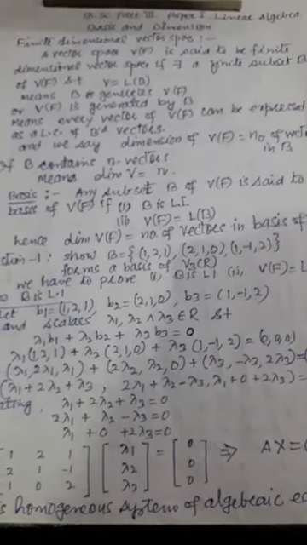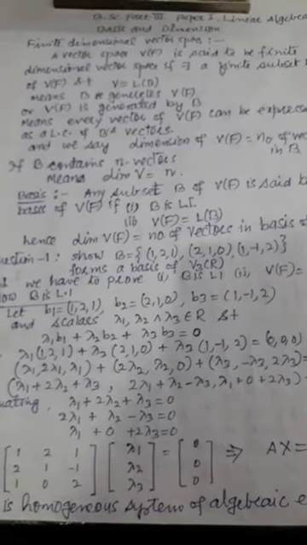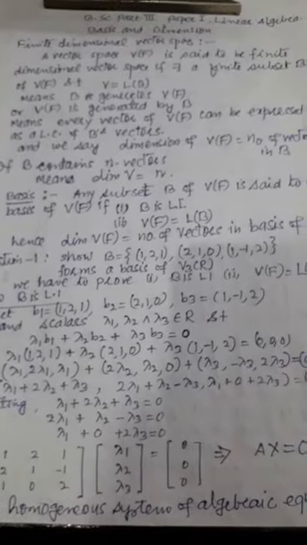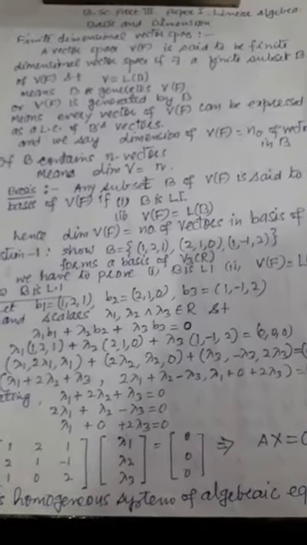What is a finite dimensional vector space and what is the dimension of the vector space? First of all, we will define finite dimensional vector space.